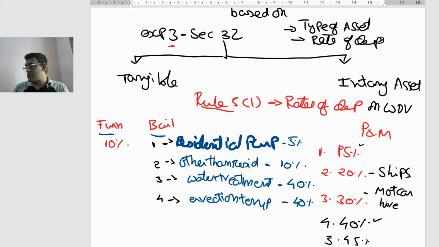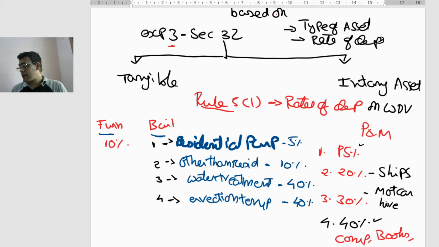Then 40%: in major cases you'll have 40%. Let us see what are those cases where you have 40% as the rate of depreciation. This 45% I will take later. So 40% you have in multiple cases. Let us see what those are. You have computers, the rate of depreciation is 40. You have books, the rate of depreciation is going to be 40.